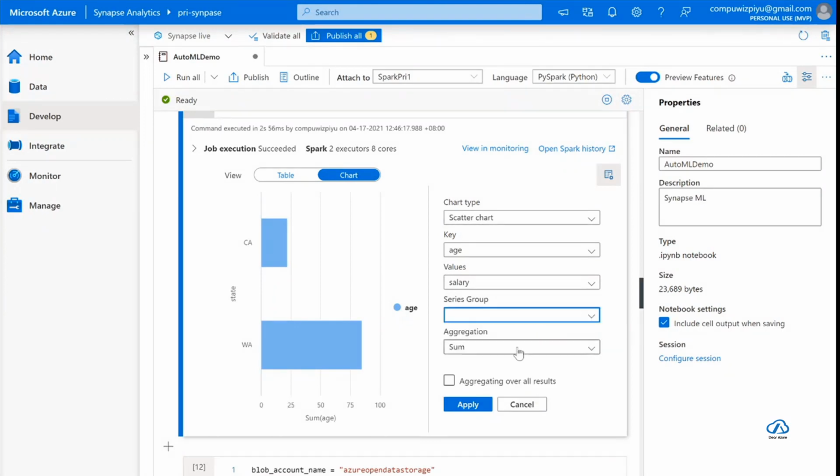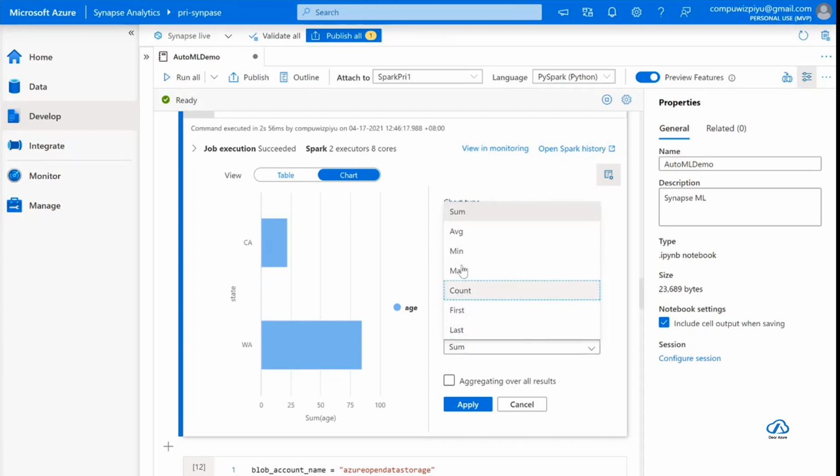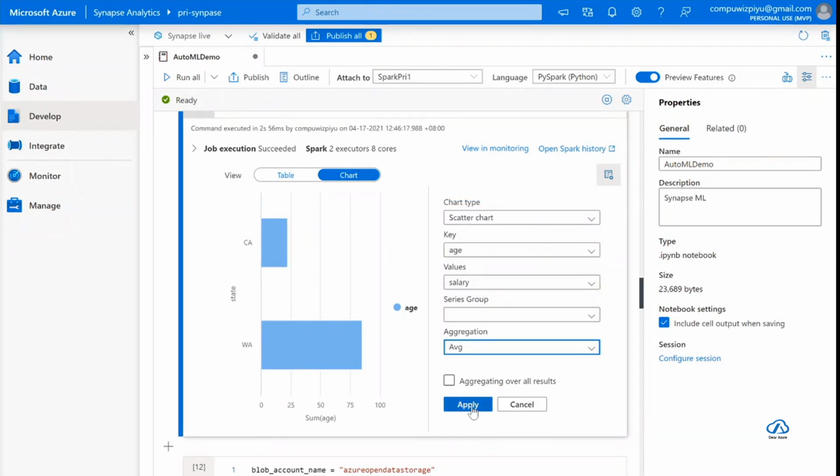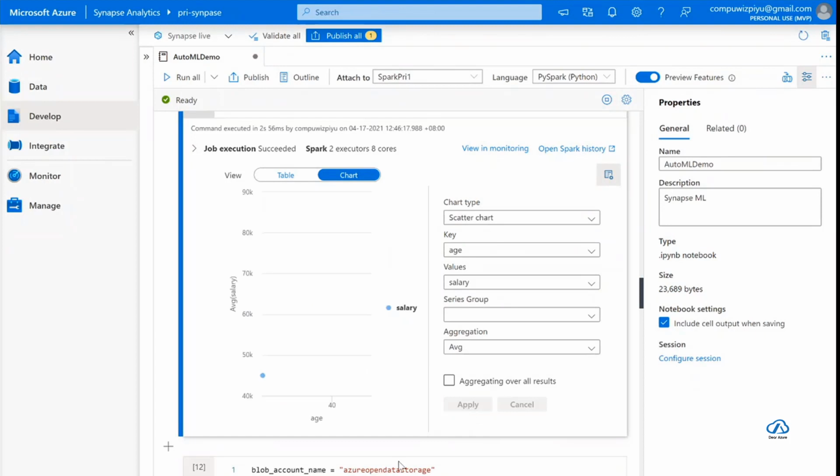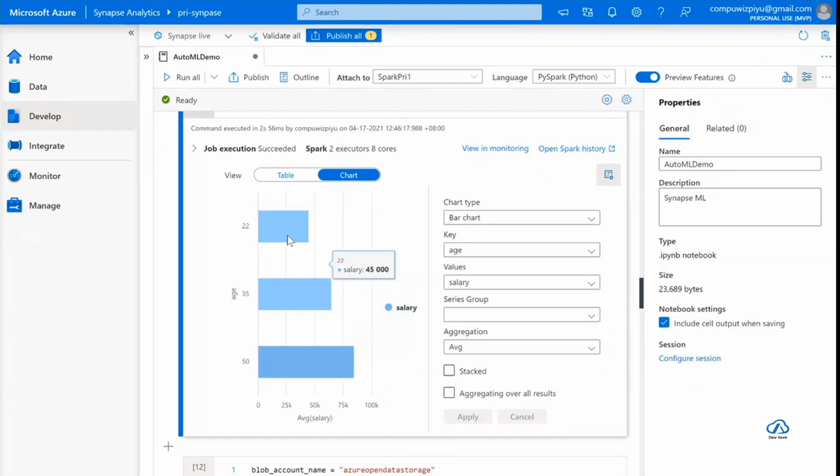Okay, I don't want any series group, and the aggregation operation which I want to do is average. All right. And once I apply, then your scatter chart is ready. And you can change the scatter chart. You can make it maybe a bar chart for better explanation. Apply, and a bar chart will be generated for each age group and your average salary for that.